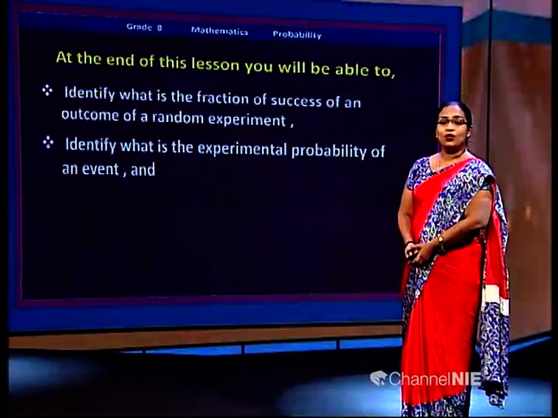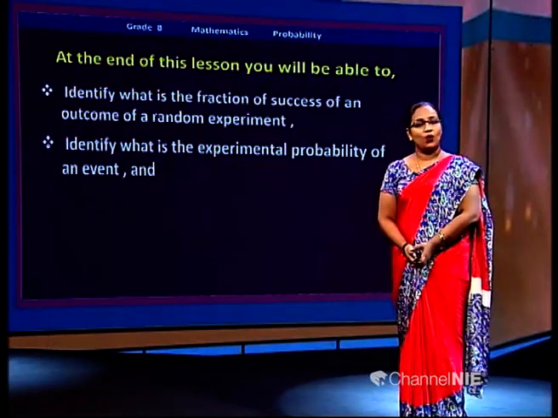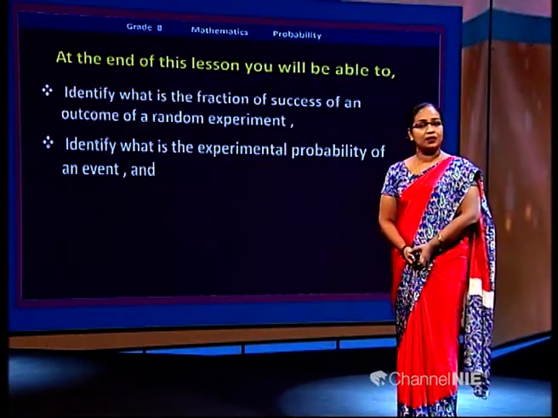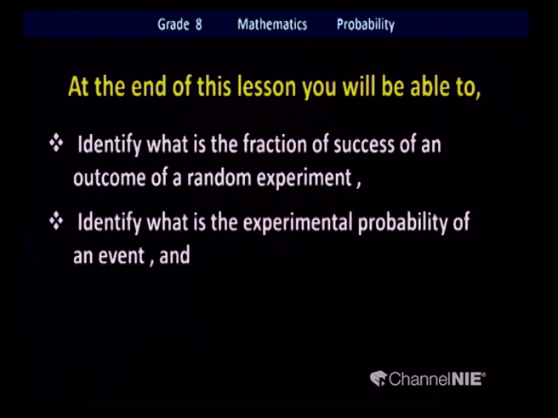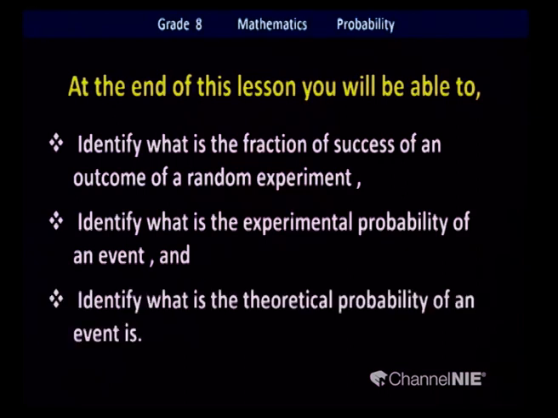Next, you will identify the experimental probability of an event and the theoretical probability of an event. Don't worry about the new terms here. We're going to discuss everything with experience, one by one.